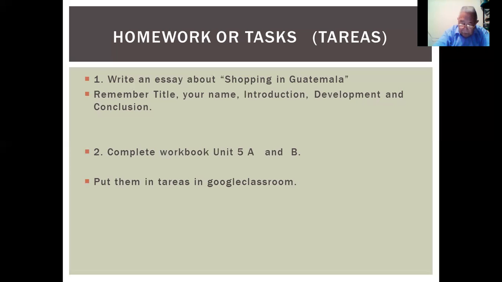We'll see you on May 8th. Don't forget to submit your boleta, your receipt, your payment, the screenshot. Okay, don't forget to submit your attendance, please, in Google Classroom too, okay?